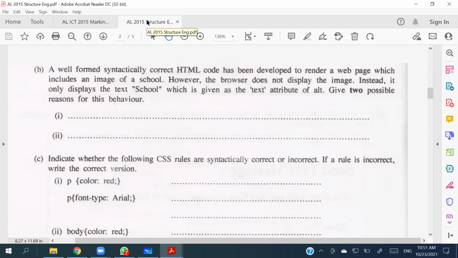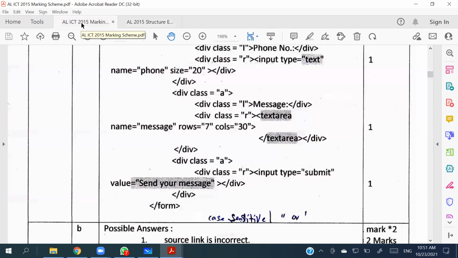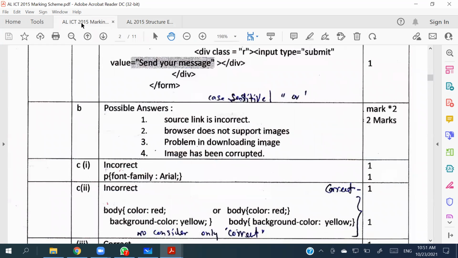Give 2 possible reasons for this behavior. So this is syntactically correct. Syntactically correct means you are using the tags and all these things very clearly and correctly, right? So they're asking what kind of reasons there can be. So there can be many different reasons.